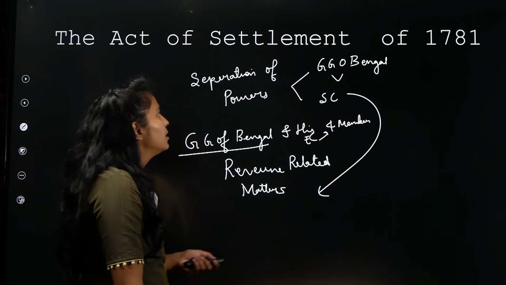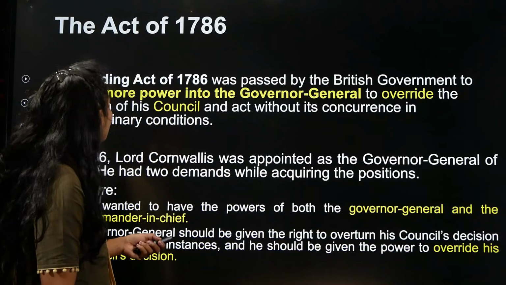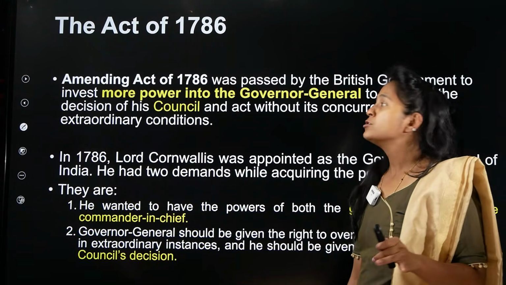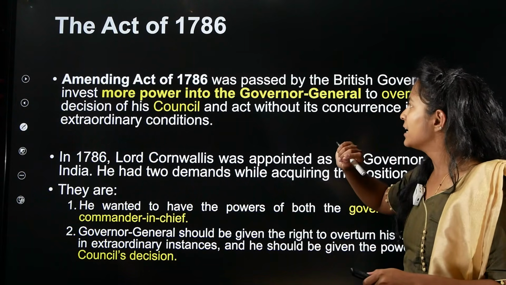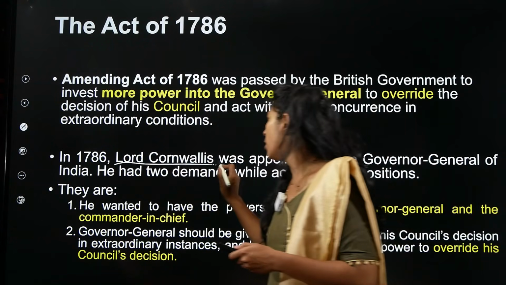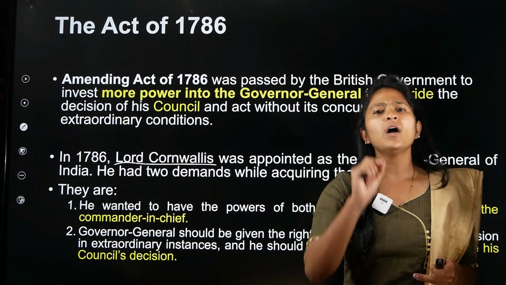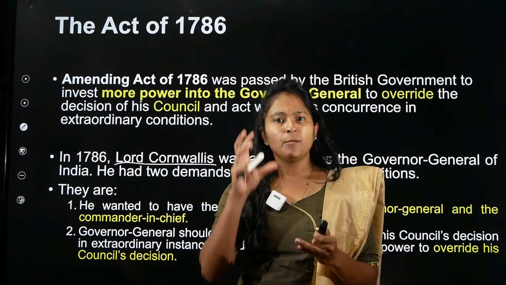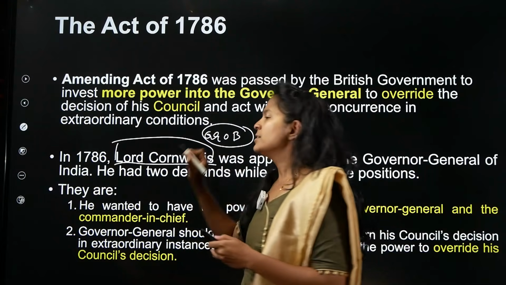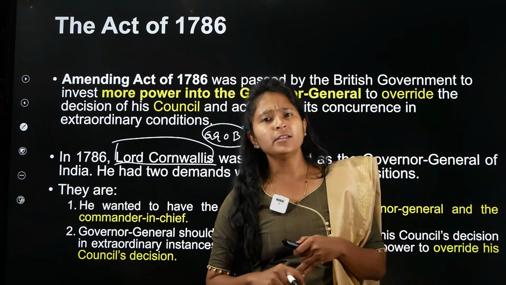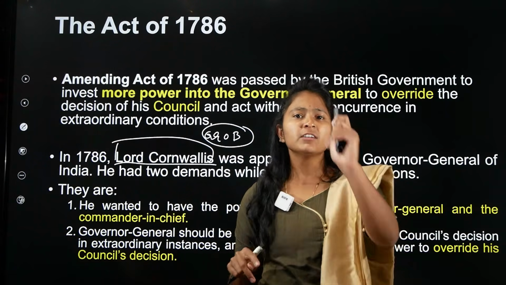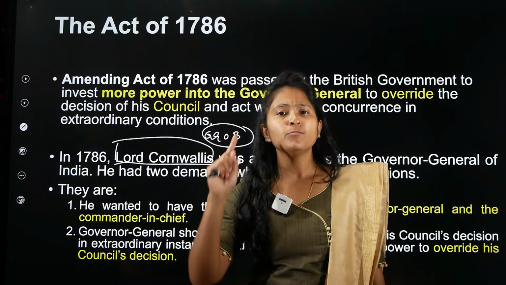Later comes a very important person, and that is Cornwallis, right? Here you can say the next important act is your Act of 1786. Here you need to understand Lord Cornwallis, a very, very important person. Now what he basically says is that Pitt comes to Cornwallis and says that you become the Governor General of Bengal, please. Now he says, okay, I will become Governor General of Bengal only on 2 conditions. And condition number 1 is that I have to be more powerful.